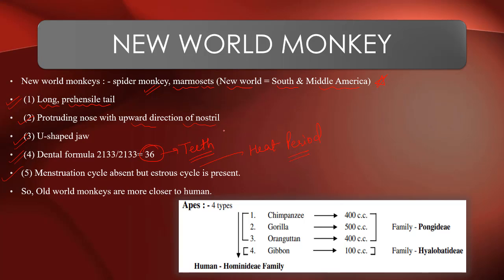So the new world monkey, known as spider monkey or marmosets, is mainly from South and Middle America. The tail is long and prehensile. A prehensile tail is a type of tail that has adapted to grasp or hold objects.